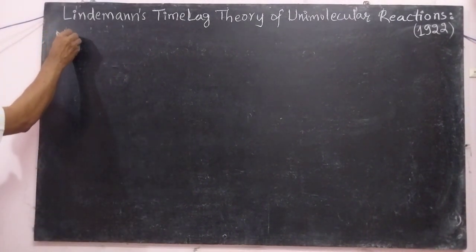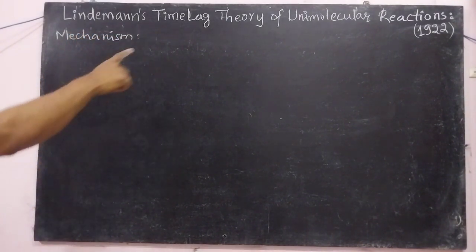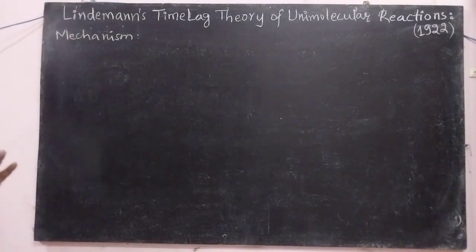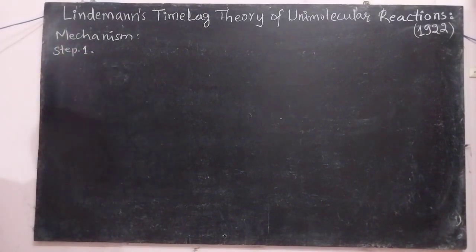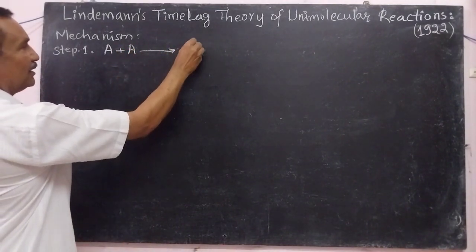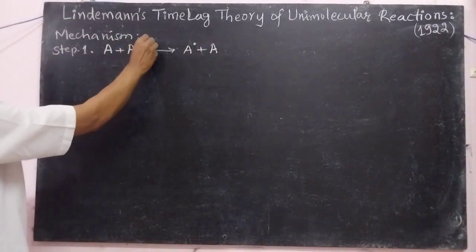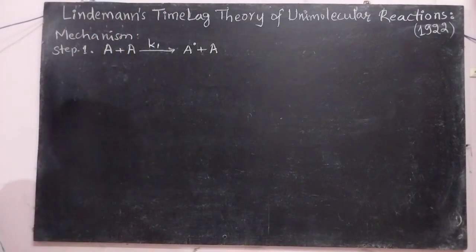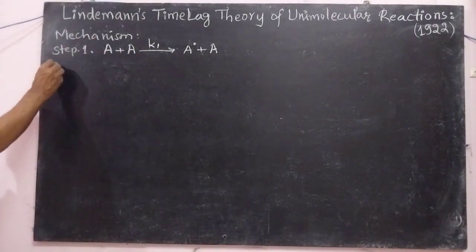That is mechanism. The mechanism of this theory consists of three steps. That is step 1. The reacting molecules collide with each other. Means A, one reacting molecule, collides with another reacting molecule, and one activated species A star is formed and another reacting molecule A is formed. This reaction takes place with rate constant K1. This is the formation of activated species. That is step 1. Then step 2.